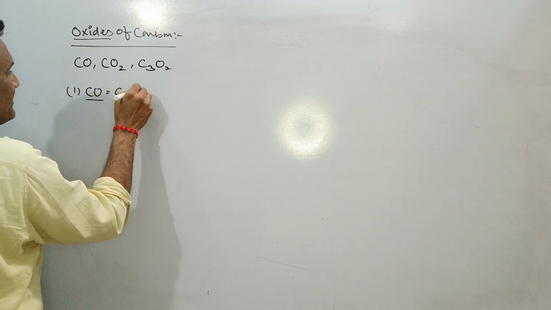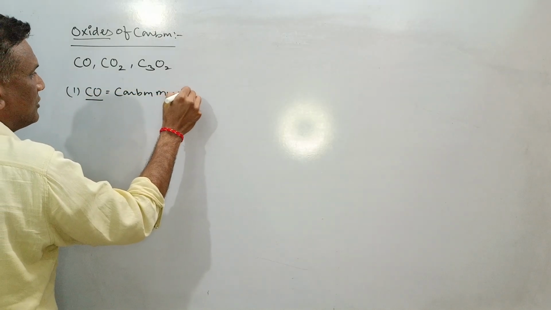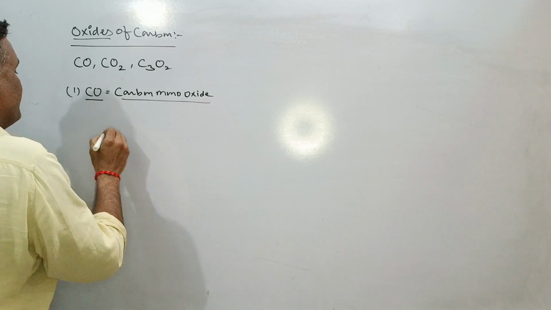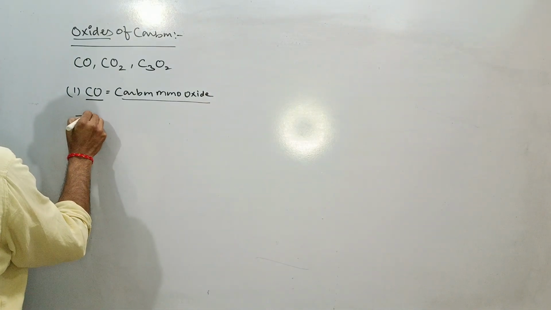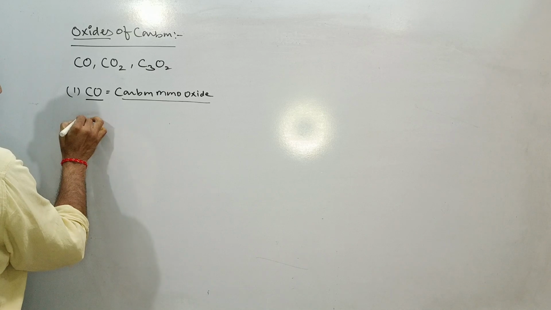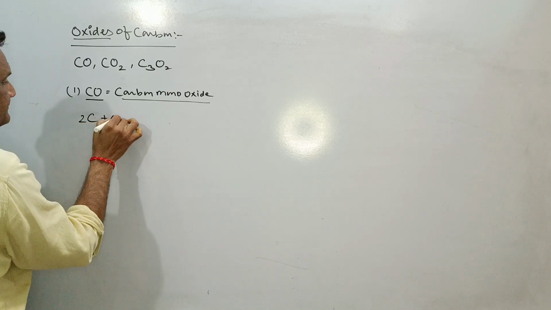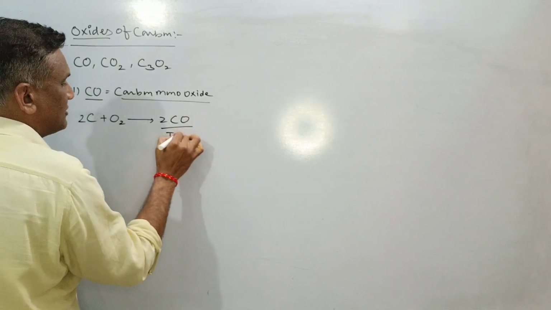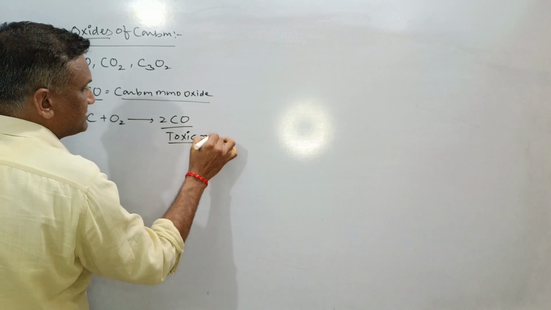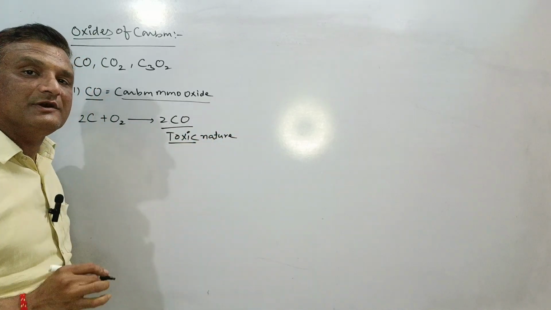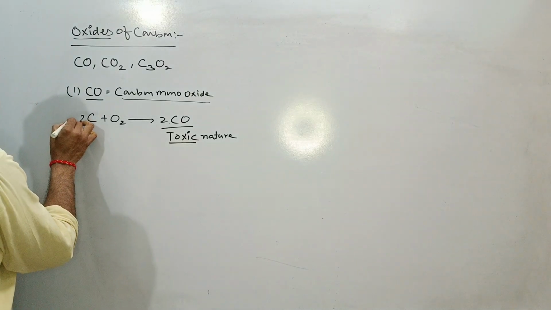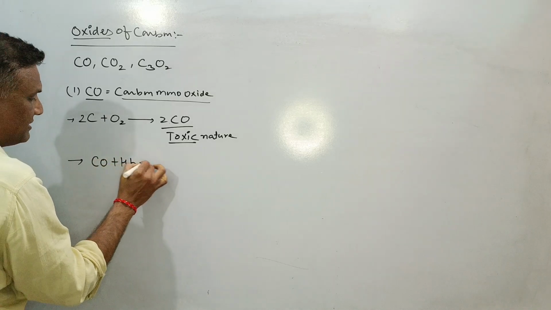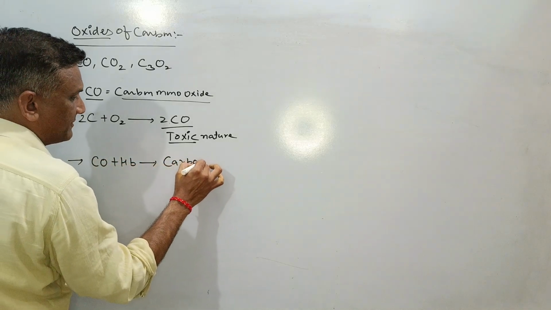This is called carbon monoxide. You all know the formation of carbon monoxide is by incomplete combustion of coke. So here there will be formation of 2 CO, and carbon monoxide is toxic in nature. It is toxic because whenever it enters our body, carbon monoxide reacts with the hemoglobin to give carboxyhemoglobin.